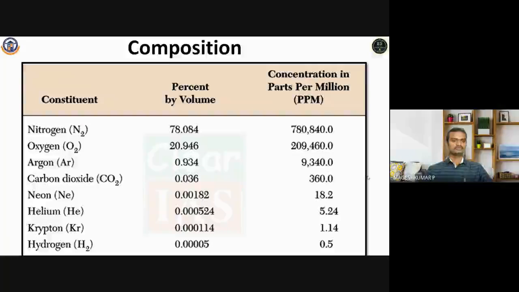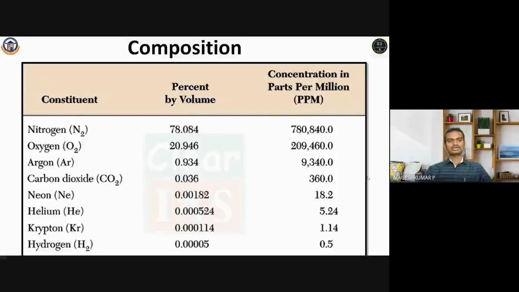Next to nitrogen, oxygen is the major component available in the atmosphere. It is about 20.946, approximately we will take it as 21. And 78 and 21, almost it's 99. The remaining 1% is held by argon, carbon dioxide, neon, helium, krypton, and hydrogen molecules.